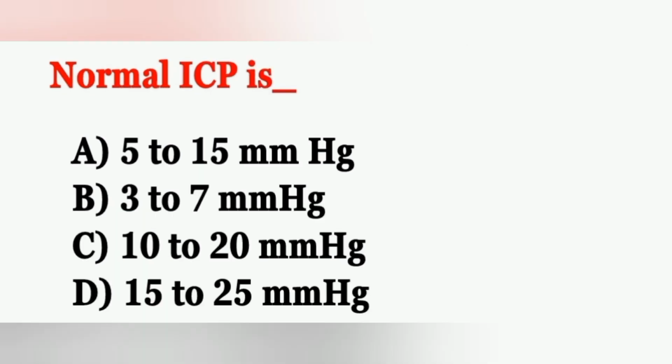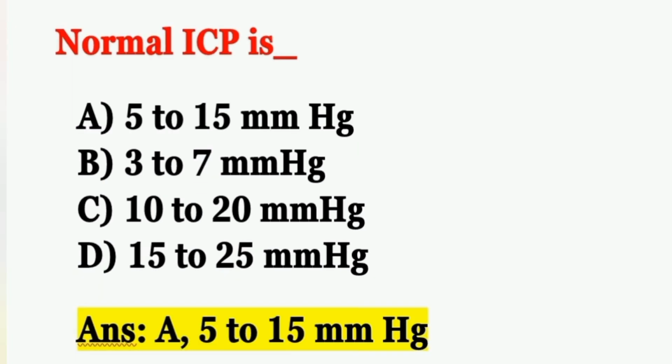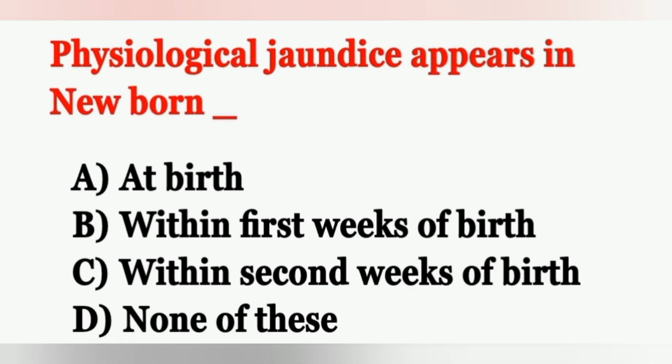And the next question, normal ICP, intracranial pressure, is: option A 5 to 15 mmHg, Option B 3 to 7 mmHg, Option C 10 to 20 mmHg, and Option D 15 to 25 mmHg. Correct answer is option A 5 to 15 mmHg, normal intracranial pressure. Move on to the next question.